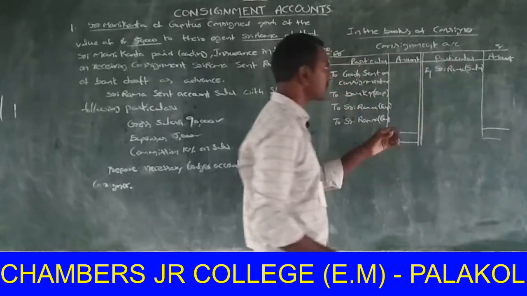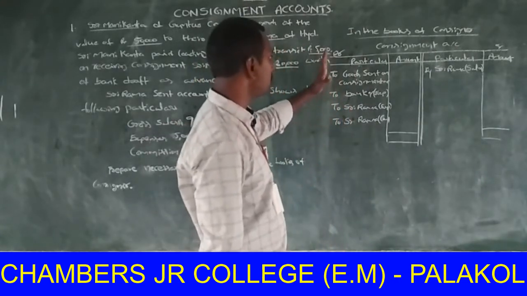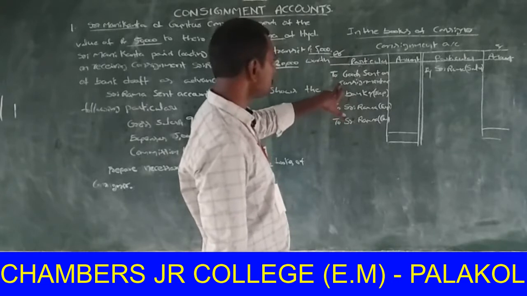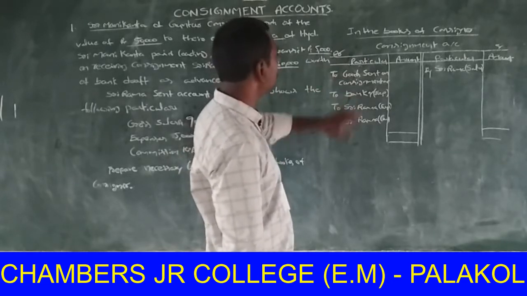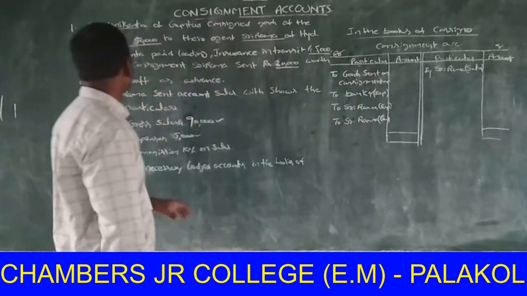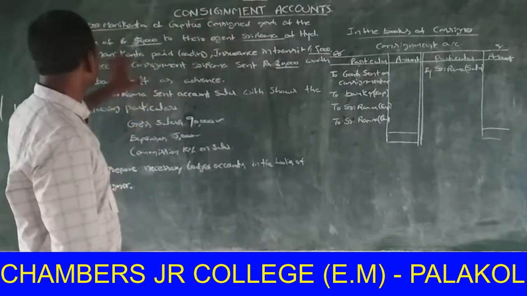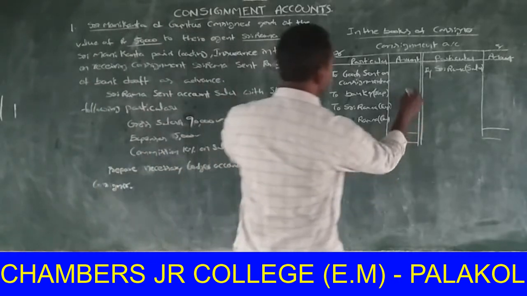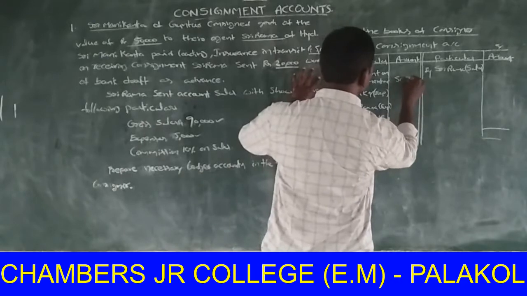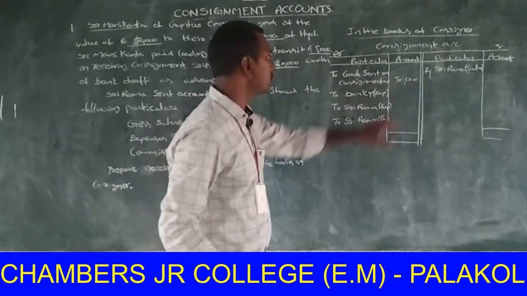This is the process of the consignment account. In the consignment account, first of all, you write goods sent on consignment account. Here, Sri Manikanta of Guntur consigned goods to the value of rupees 50,000. The consignor sent goods to the consignee. The value is 50,000. This is the first one.